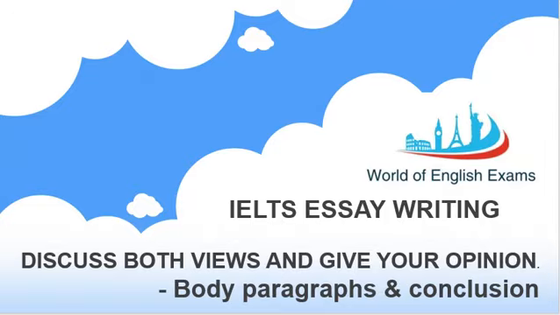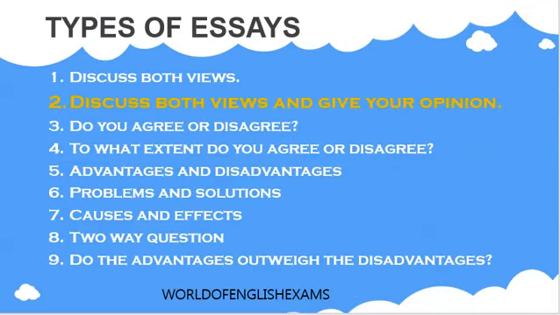So let's get started. These are the various types of essays that you can see in the IELTS writing test. The first one says discuss both views. The next one, discuss both views and give your opinion. That's what we are going to cover. And the third one, do you agree or disagree? To what extent do you agree or disagree? Advantages and disadvantages, problems and solutions, causes and effects, two-way question, which is also called the double question, followed by the last essay type, that is, do the advantages outweigh the disadvantages. All these are the various types of essays, one of which would be seen in your main exam.